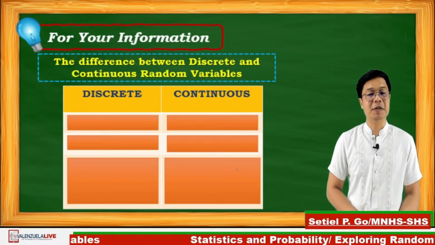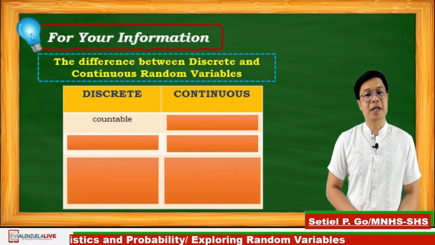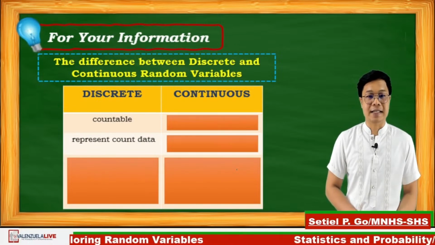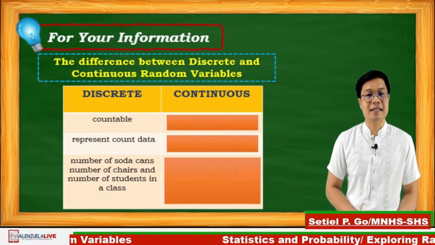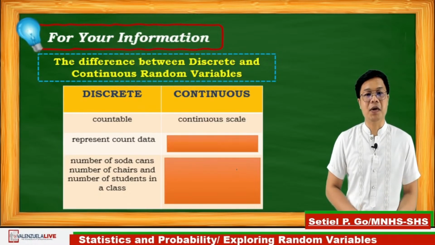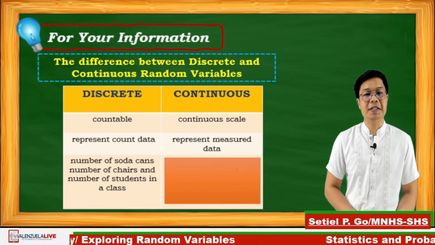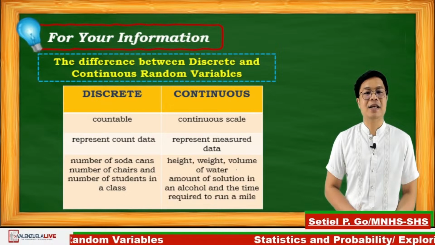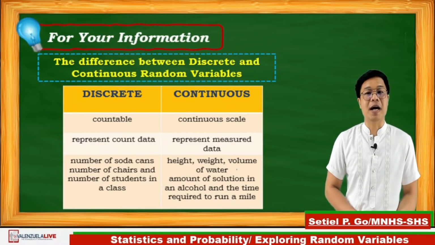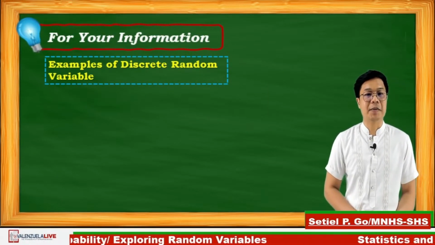Let us distinguish the difference between the two types. Discrete random variables are outcomes obtained from a counting process. Mostly, discrete random variables represent count data, such as number of soda cans, number of chairs, number of students in a class. While continuous random variables are outcomes obtained from a measurement. Often, continuous random variables represent measured data, such as height, weight, volume of water, amount of solution in an alcohol, and the time required to run a mile.